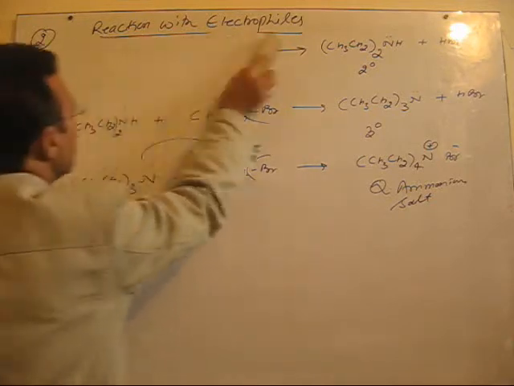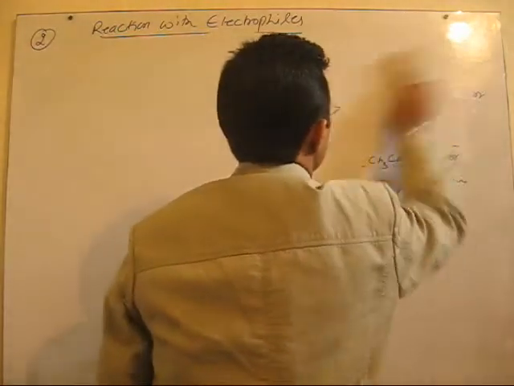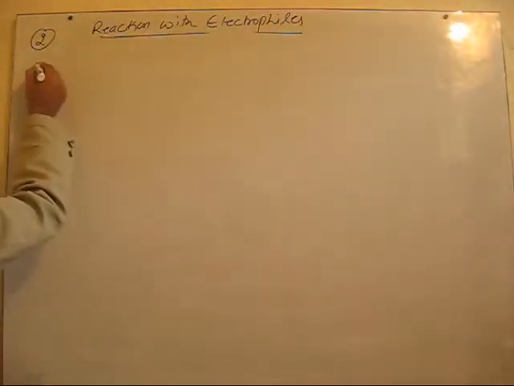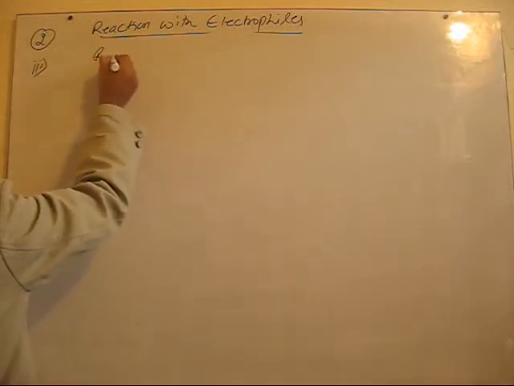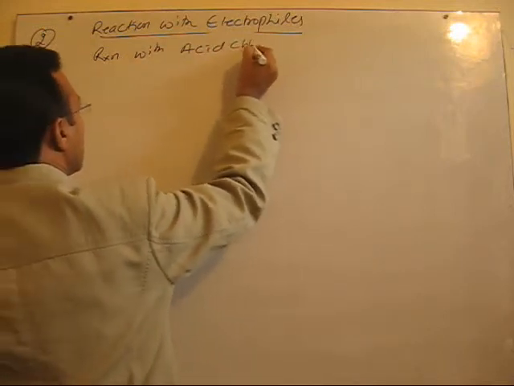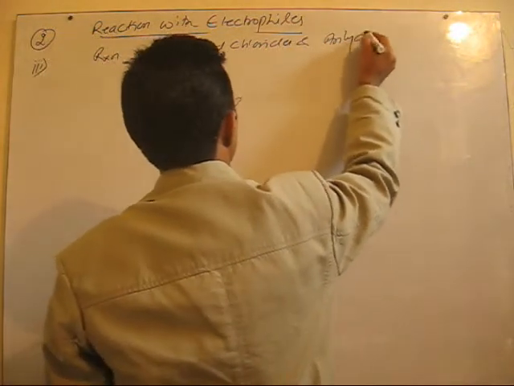Now we will discuss the third type in this category, which is a very important reaction. The third type is reaction with acid chlorides and anhydrides.